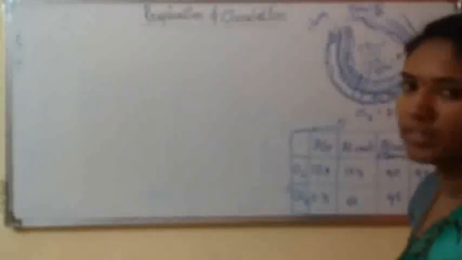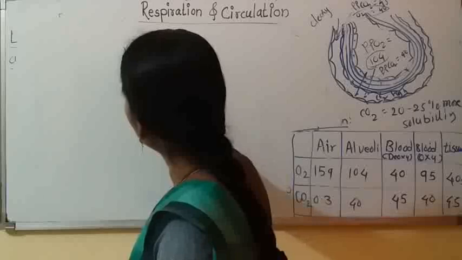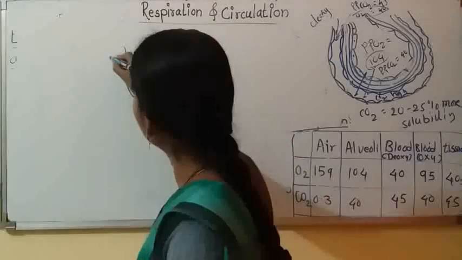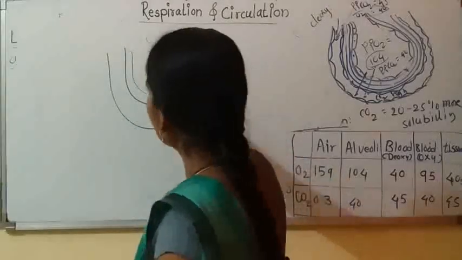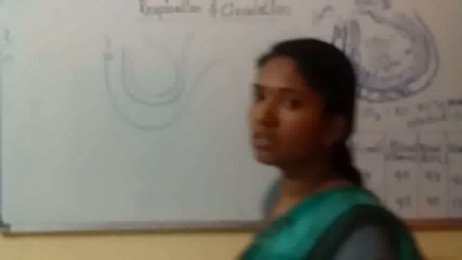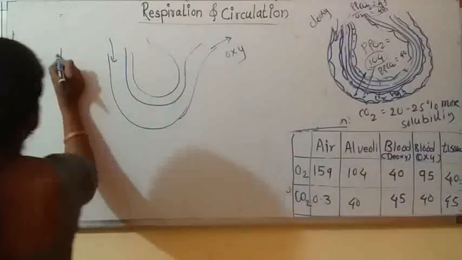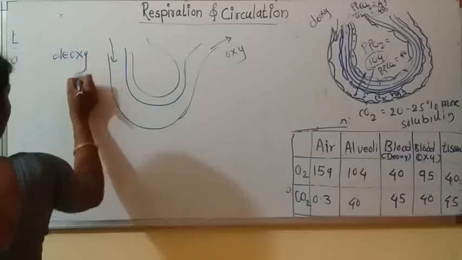Air, alveoli, blood, deoxygenated blood, oxygenated blood, and tissue. So these various places they have given. So how does this take place? See, suppose this is the alveoli. Around the alveoli, suppose this is a blood capillary. Whatever blood is coming towards the alveoli is deoxygenated, and blood exiting from the alveoli is oxygenated. Okay, so this blood is deoxygenated.